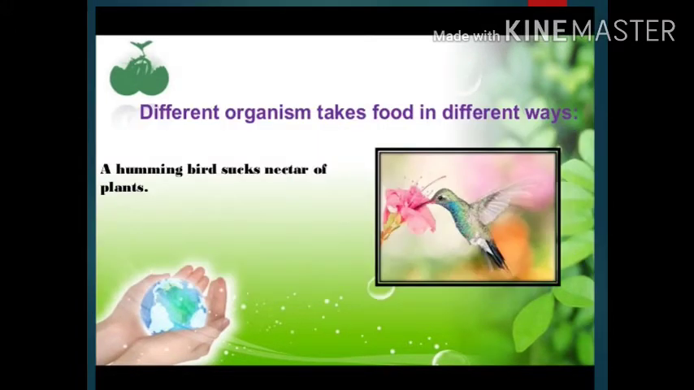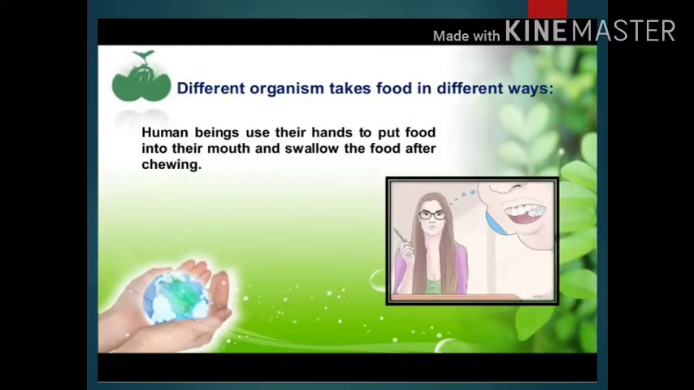Different organisms take food in different ways. A hummingbird sucks nectar of plants. Human beings use their hands to put food into their mouth and swallow the food after chewing.